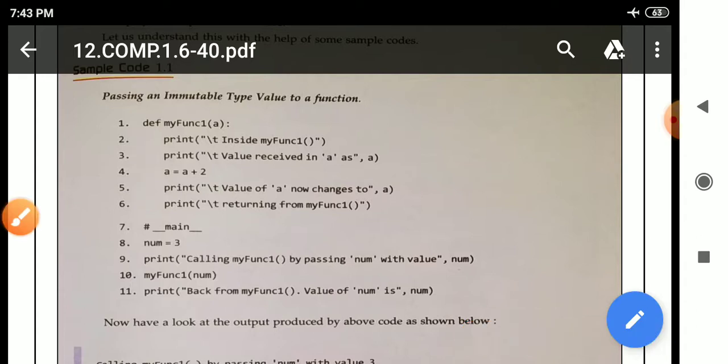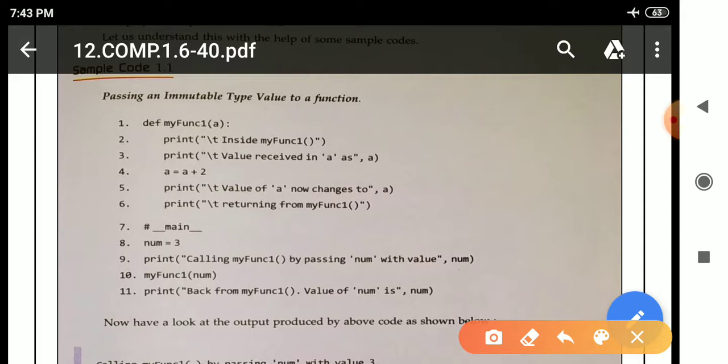After that, number 2, a print statement is there. Number 3, a print statement is there. Number 4, a equal to a plus 2 is there. After that, number 5, again a print statement is there. Number 6, a print statement is there. In number 7, see here,